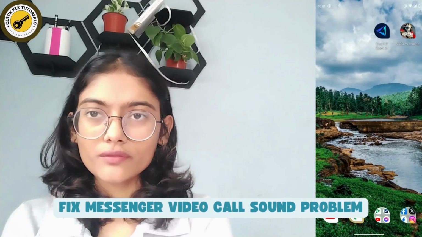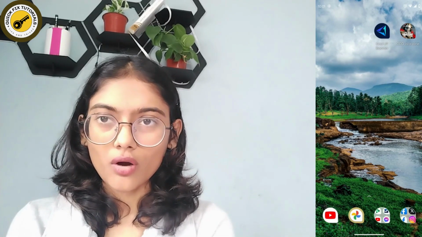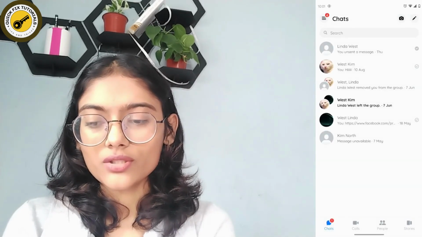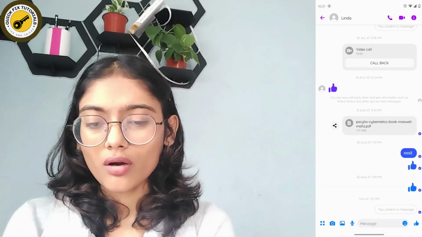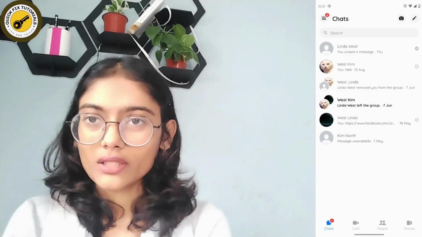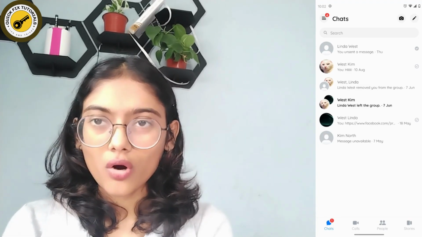How to fix Messenger video call sound problem. So if you are facing a problem with Messenger video call sound, then first of all open up your Messenger application. And now if you simply go and call someone, and if you're facing a problem with sound, like if you're not receiving their sound, or if you're facing some kind of problem with the sound on your call, then